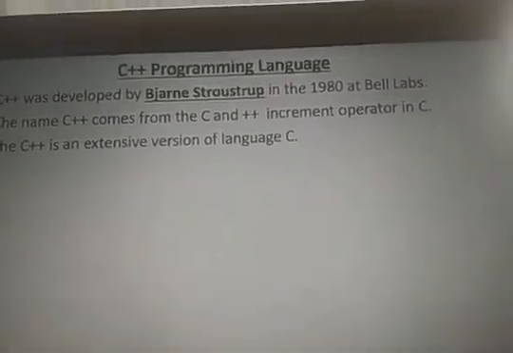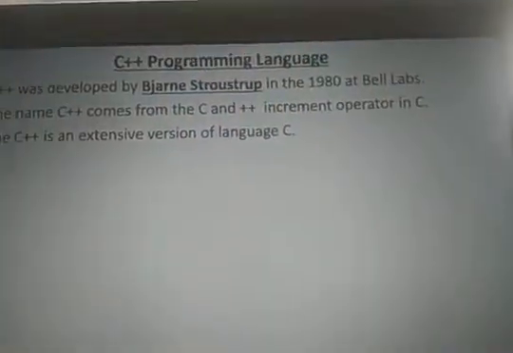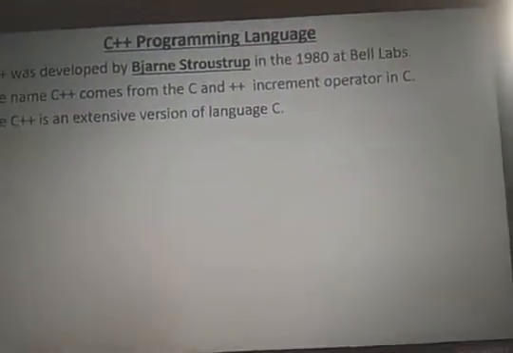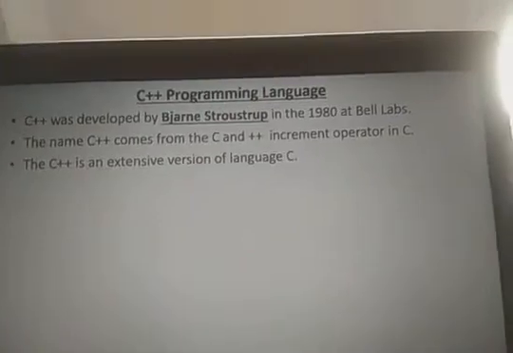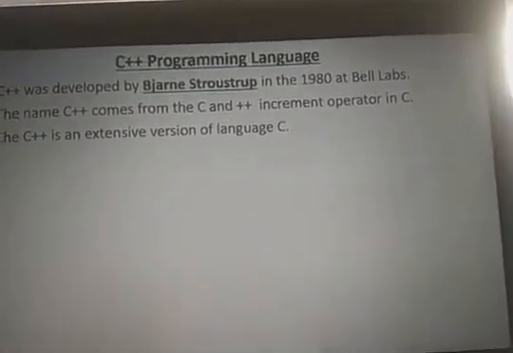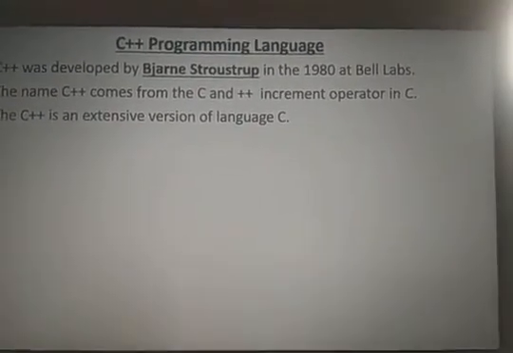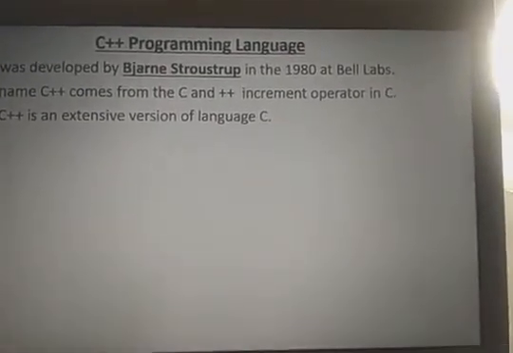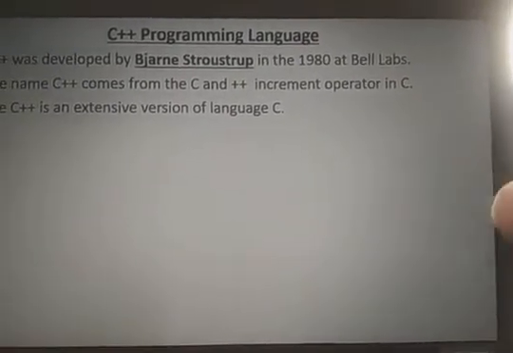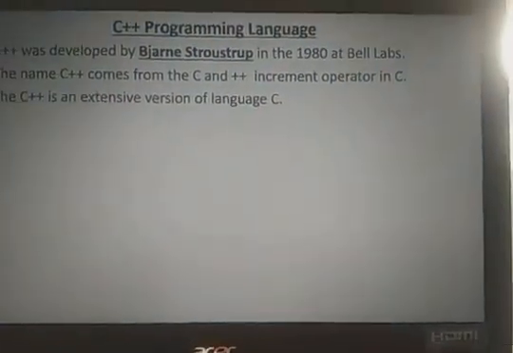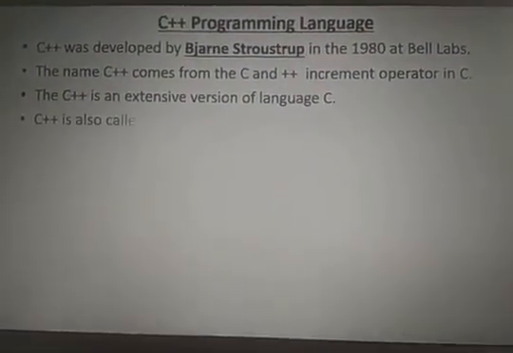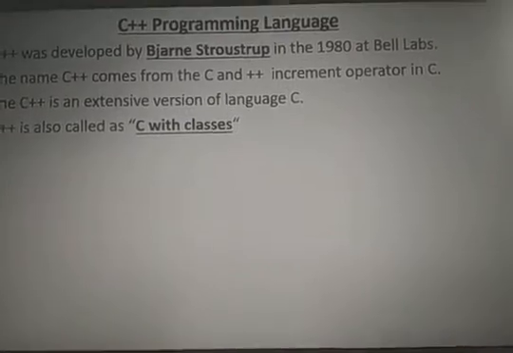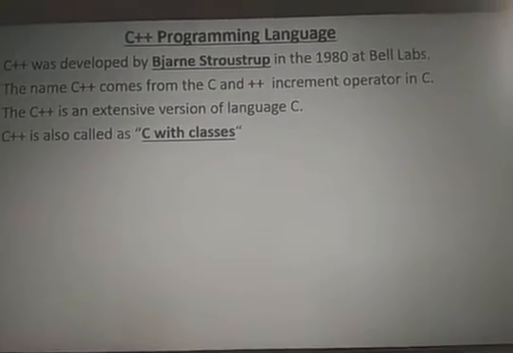C with classes, because it is an extended version of the C language. We are taking the complete C language and adding only one concept, classes, the object-oriented concepts. All object-oriented concepts are added. That is the reason it is an extension of the C programming language. C++ is also called C with classes.